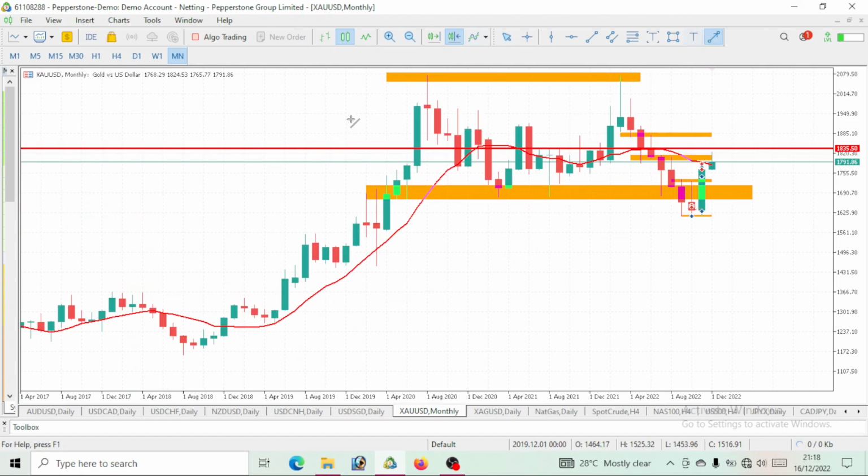Then once it got around that 20, we saw a drop on our gold, right? The drop came to the same level which we would watch out for. Then price went up, right? Kind of went up, dropped again to test these lows that we've seen here, which we can consider as a support if you want. Then price came up again. We saw price take out these highs. You can consider this as a W movement: a drop here, a bullish move up, then a pullback to test this drop, and again another bullish move which came to take out this high. So you can consider this as a W movement.